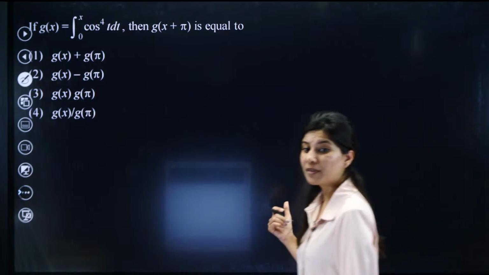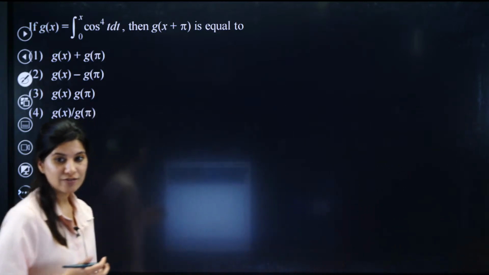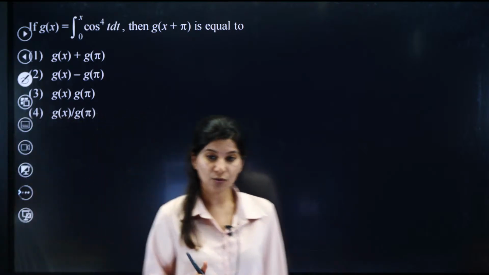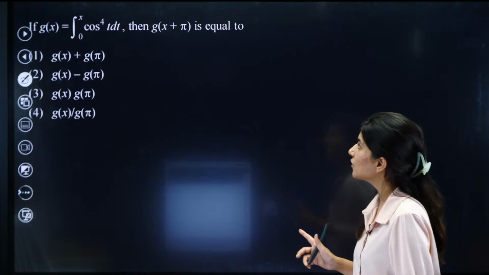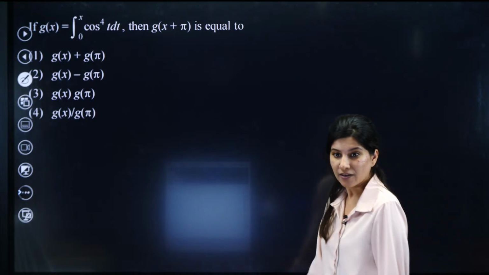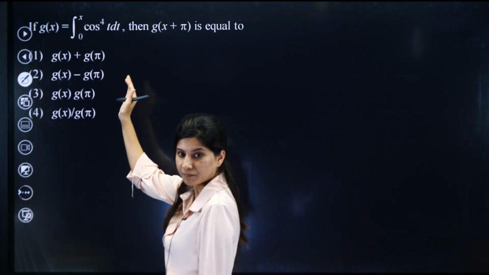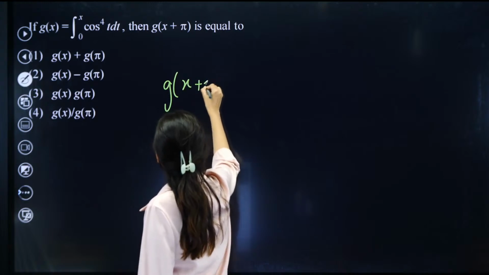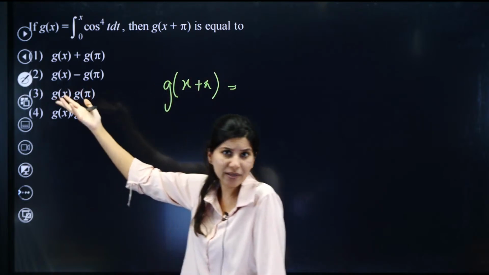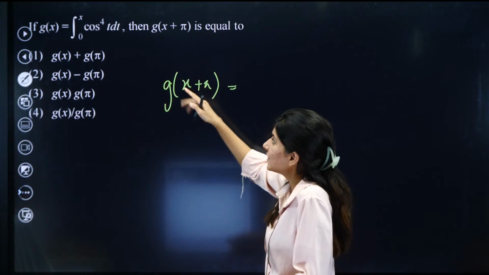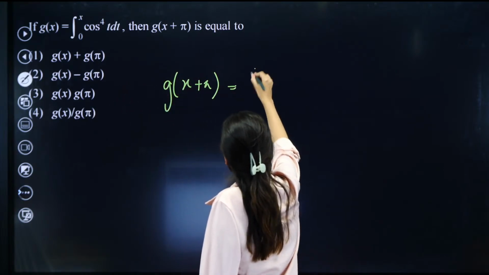Now this is a question from definite integration, which says g of x is equal to the integral from 0 to x of cos raised to power 4t dt. Then we are here to figure out g of x plus pi. Very easy question. If I have to calculate g of x plus pi, I have to replace x by x plus pi.